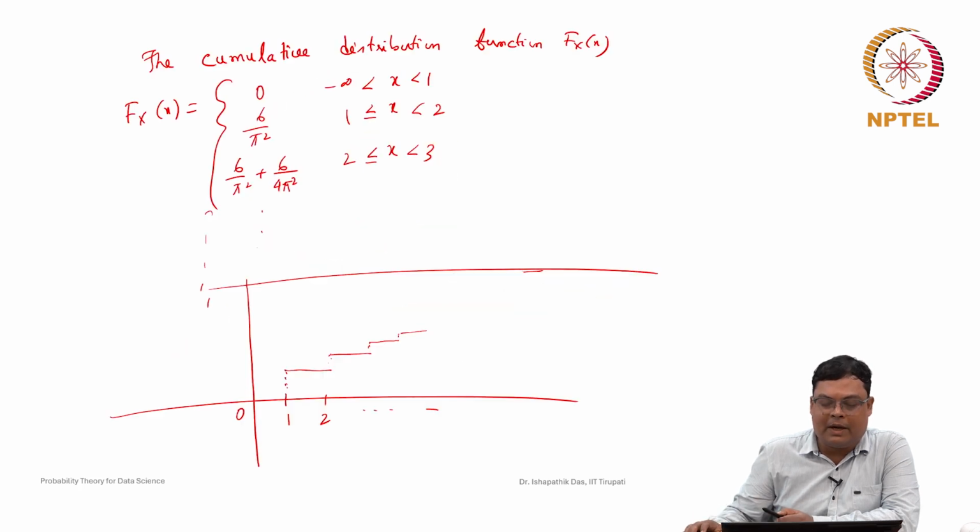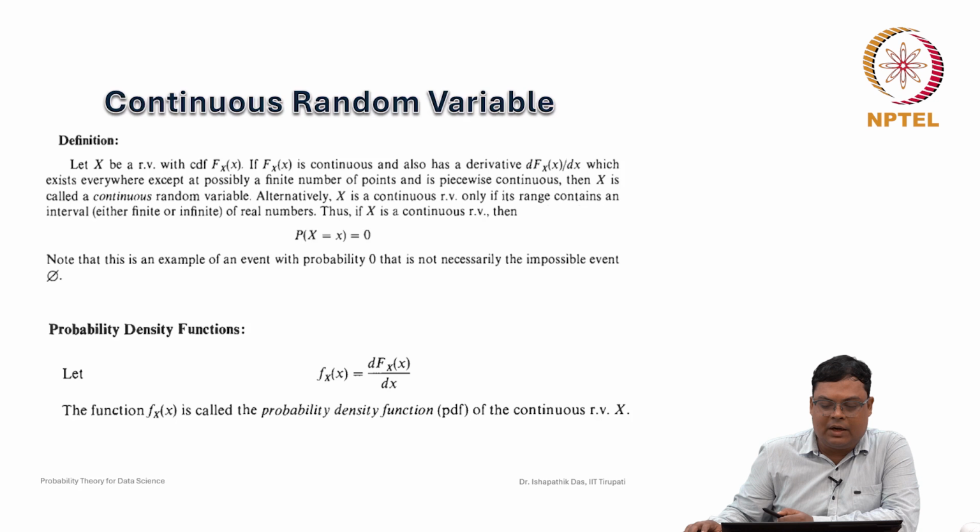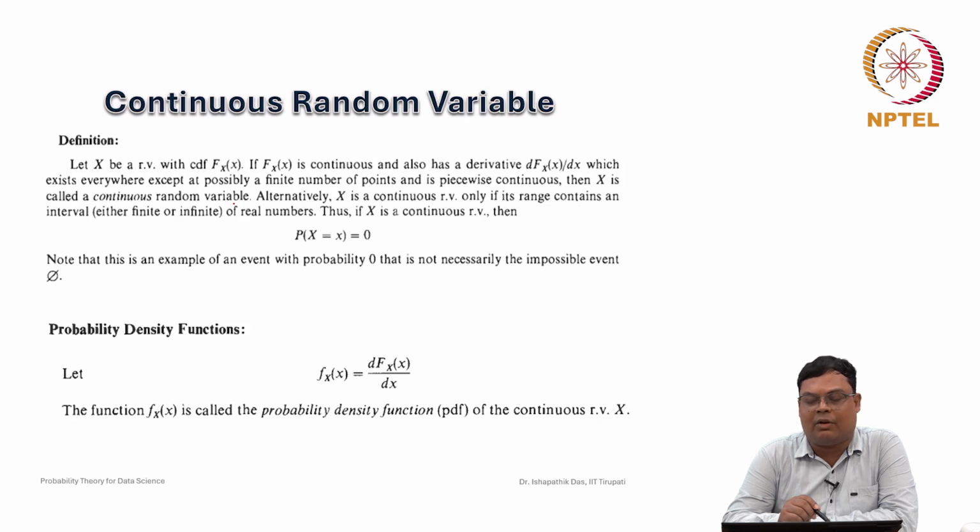But how will we define this random variable? The continuous random variable is defined as follows. Let X be a random variable with cumulative distribution function F_X(x). If F_X(x) is continuous and also has a derivative which exists everywhere except at possibly a finite number of points, and it is piecewise continuous, then X is called a continuous random variable. We will discuss all these things.